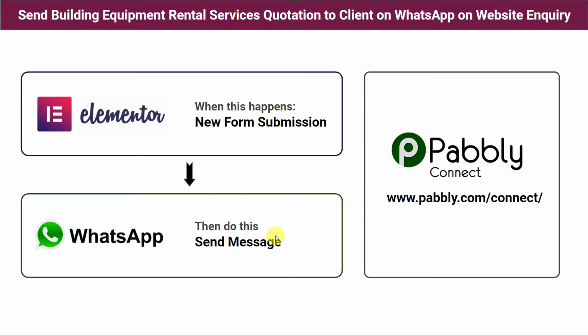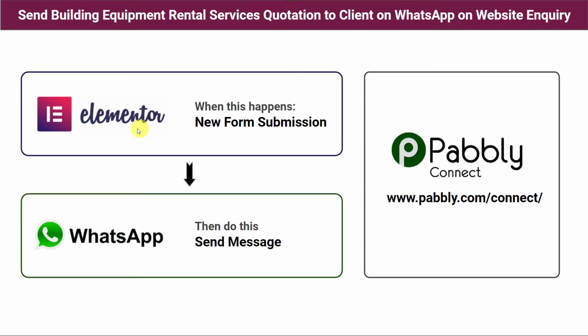The second option is you can create an automation so that whenever a client fills the form on the website, automatically your building equipment service quotation should be sent on the WhatsApp number of the clients. But here there is a problem that there is no direct connection between Elementor form that is available on the website and WhatsApp. So how to do this? As a solution, we are going to use Pabbly Connect. Pabbly Connect is an automation and integration software which will help us in integrating Elementor form and WhatsApp automatically. The best part here is it doesn't require any coding skills or programming knowledge. Even a non-technical person can do this very easily.